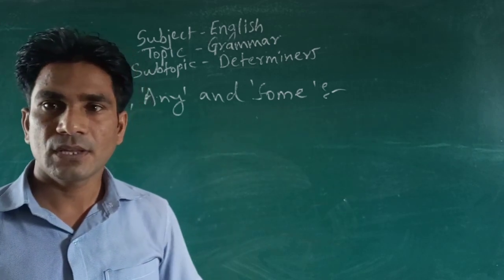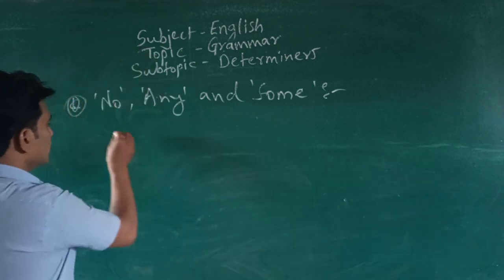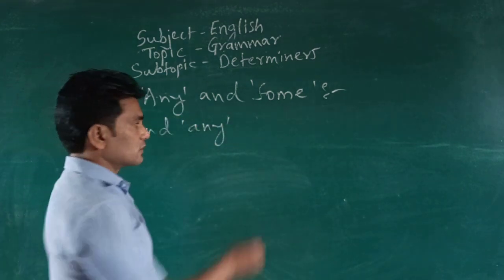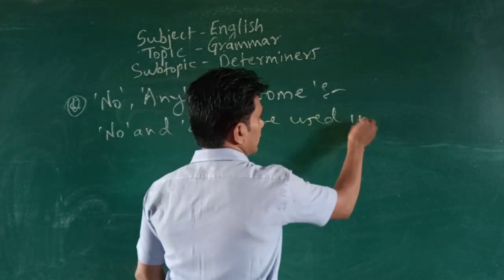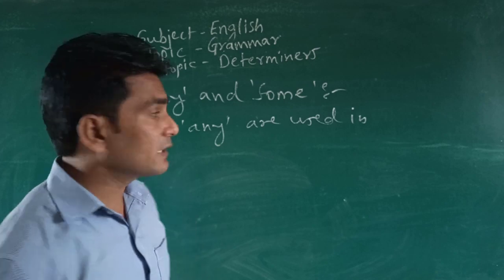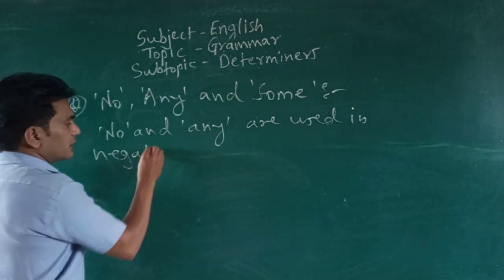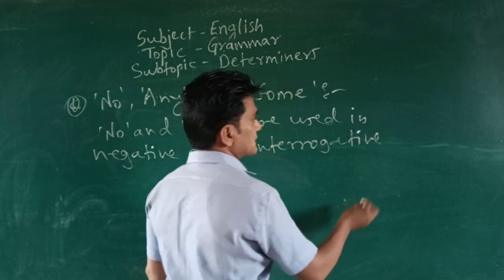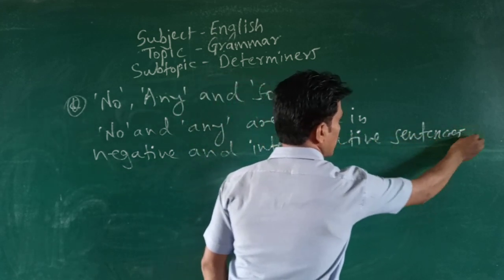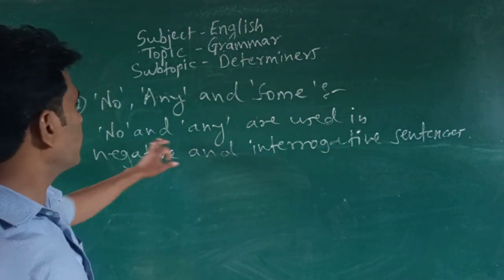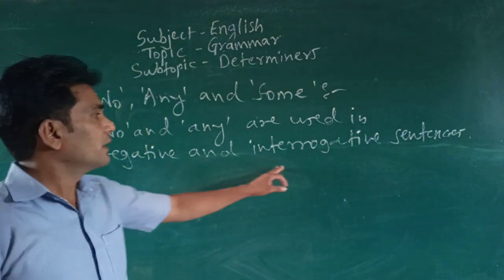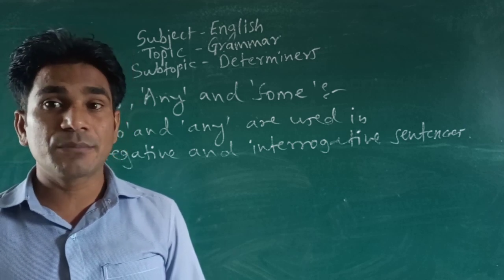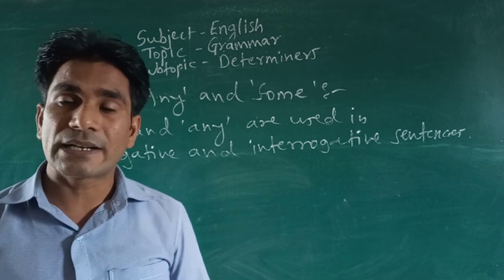and some. So first of all you must know that no and any are used in negative and interrogative sentences, while some is generally used in positive sentences.